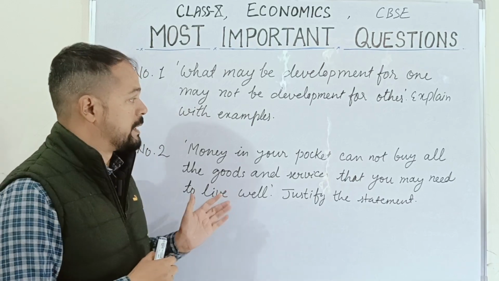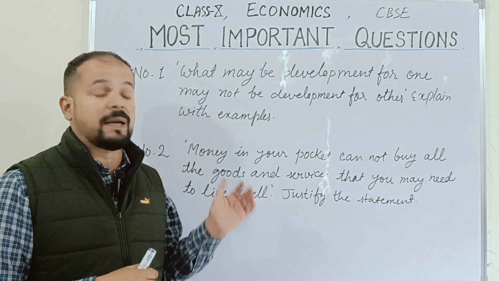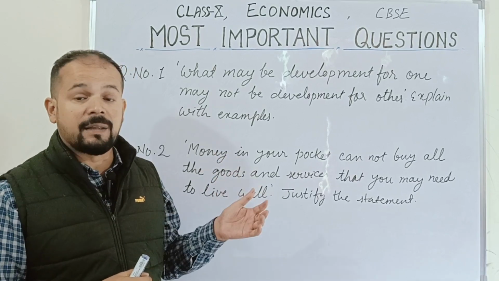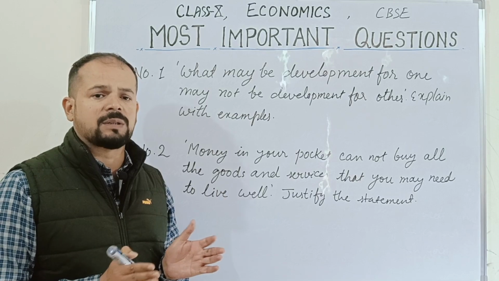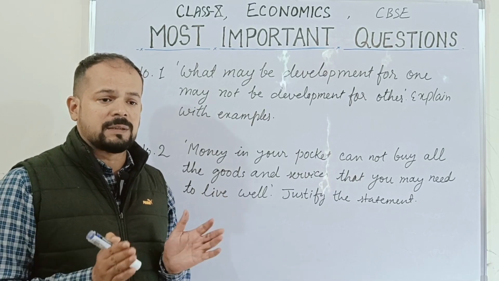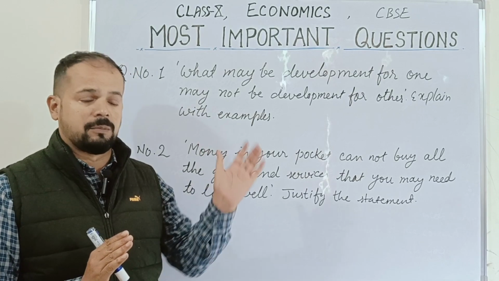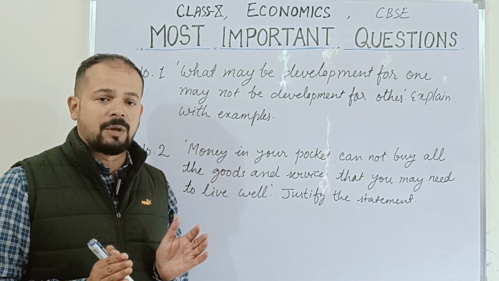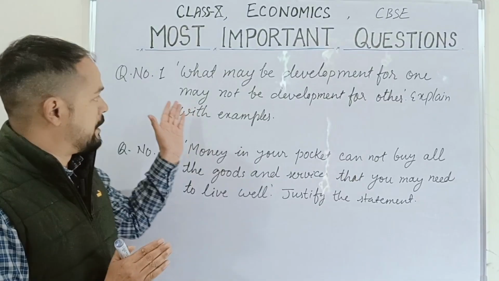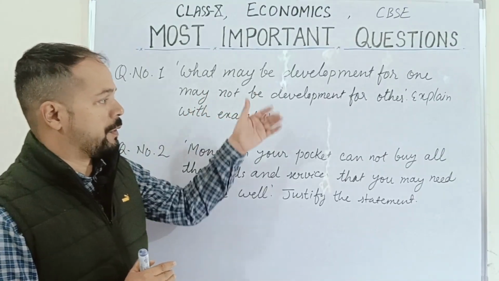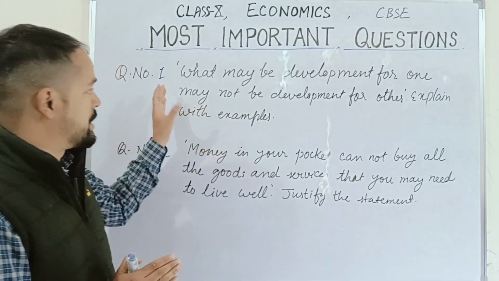Plus we have also seen that the industrialists may be demanding more and more dams for more electricity generation. On the other hand, the tribal people may not want it. They may want some check dams or some smaller things like that to solve their problems. They may not be going for big projects like dams, because that would lead to their displacement. So what may be development for one may not be development for another. So developmental goals can be conflicting. So this question is very important.